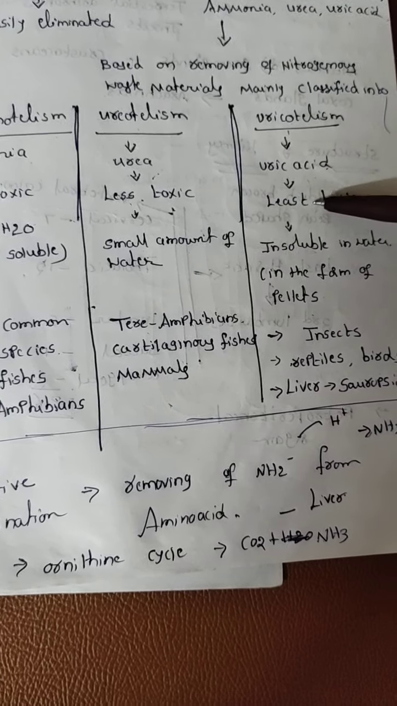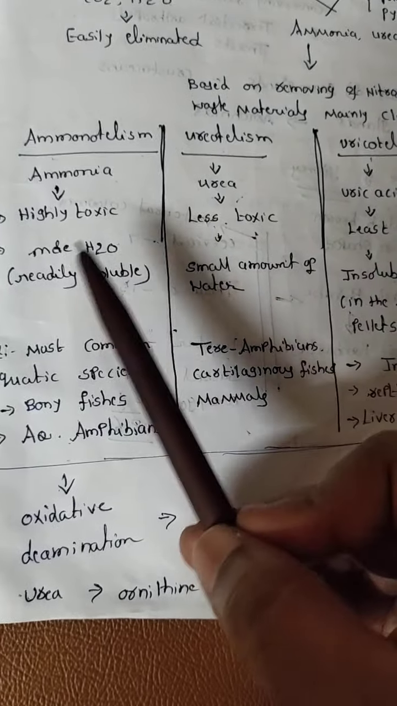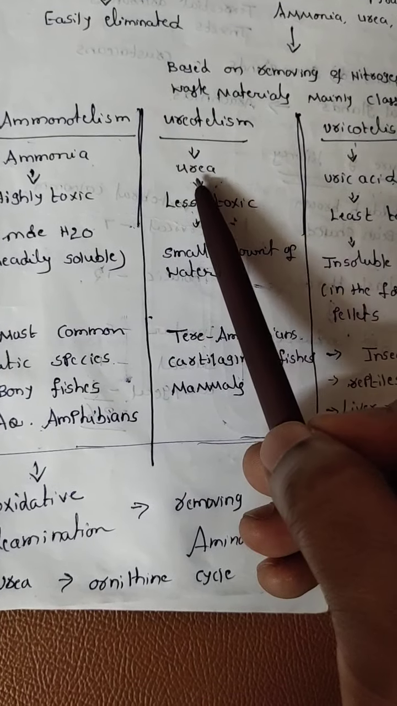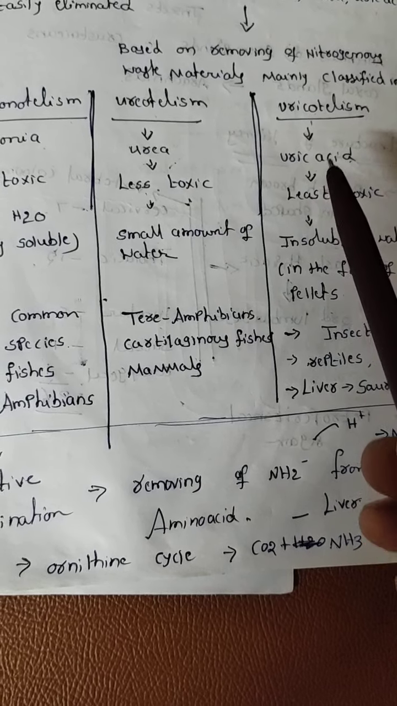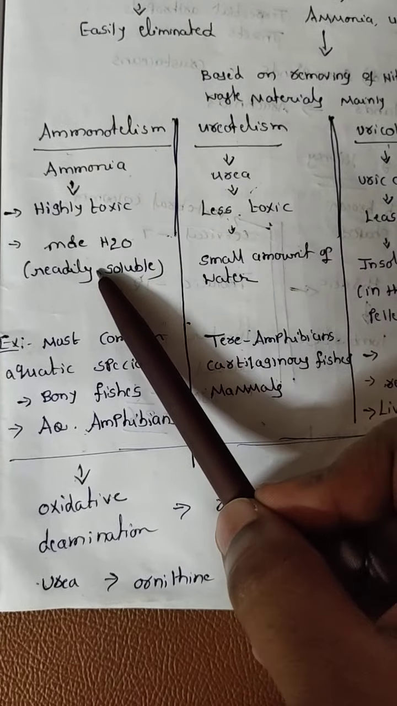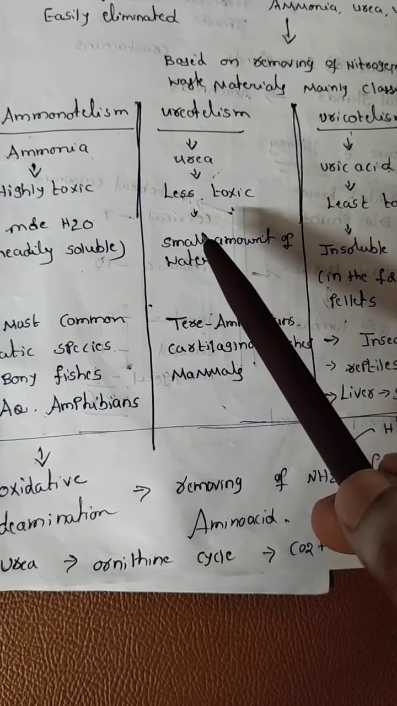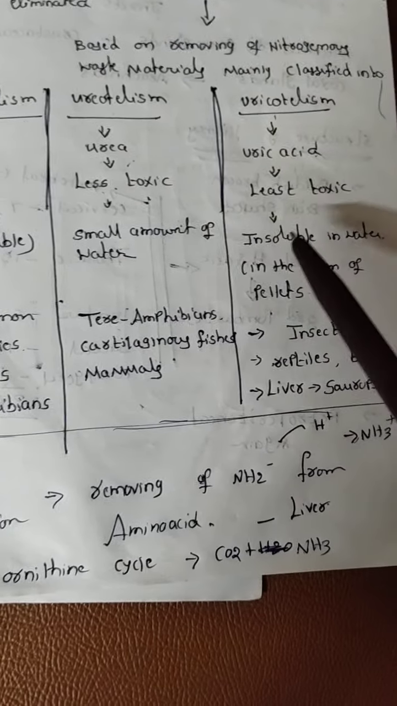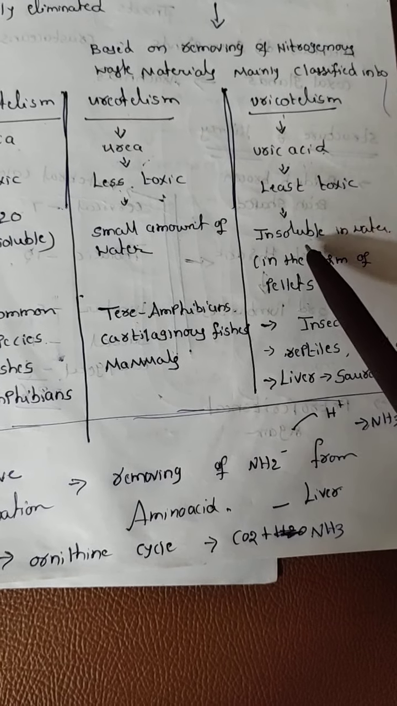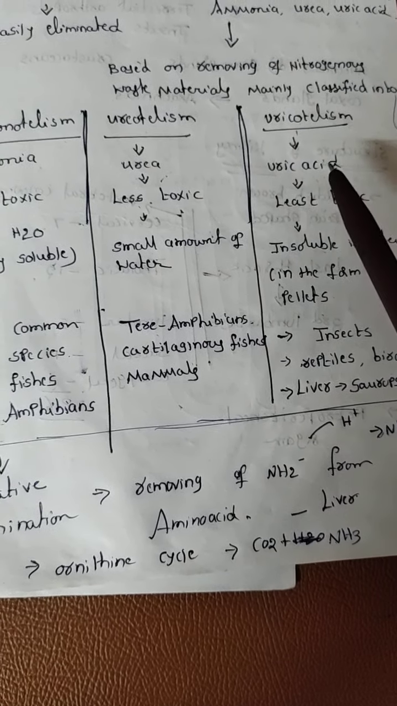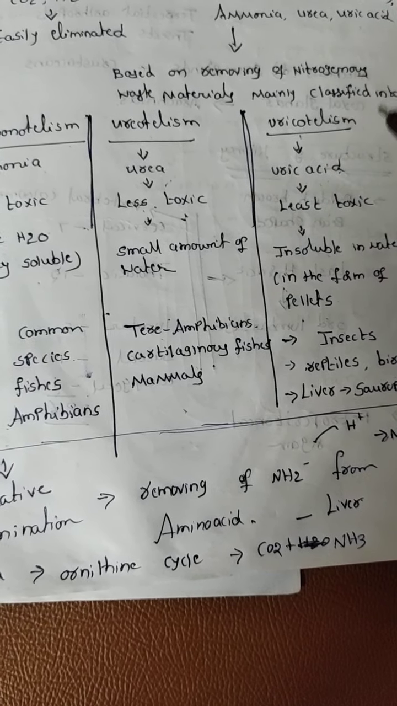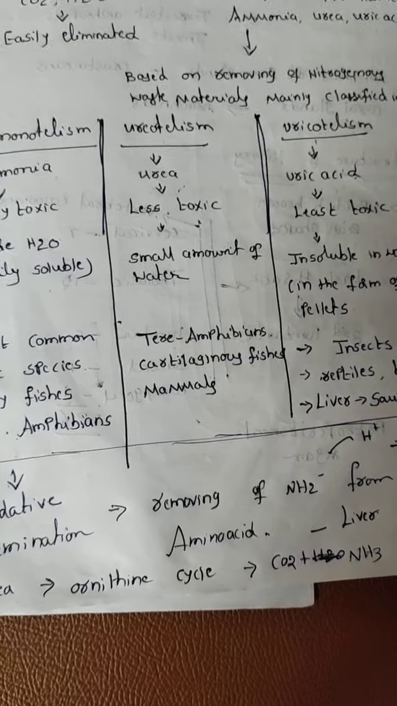It is the least toxic. That's why the most toxic is ammonia, less toxic is urea, and the least toxic is uric acid. For this one, only a very small amount of water is needed, the very least amount of water. This uric acid is insoluble in water. The excretory material of uric acid is eliminated in the form of pellets.